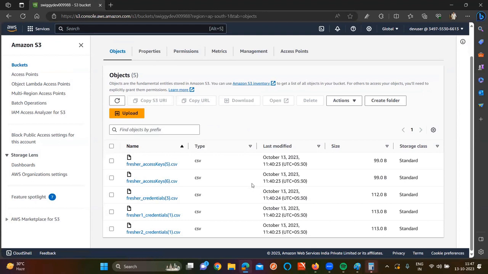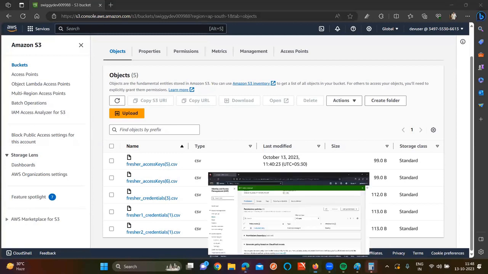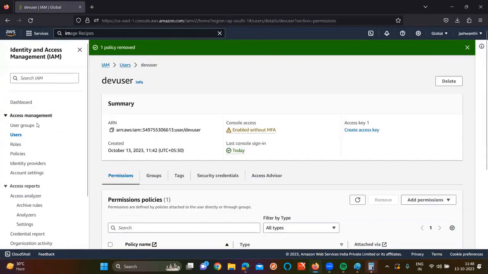For developers, which access do we give, sir? Dev bucket access only. For testers, we need to give the test bucket. For others, we need to give all access. Now I have shown it for the developing user. Can you tell me the testing user access? First of all, we need to create the test user. Tell me the process. Guys, this is going to be real-time work, that's for damn sure. So tell me the process.